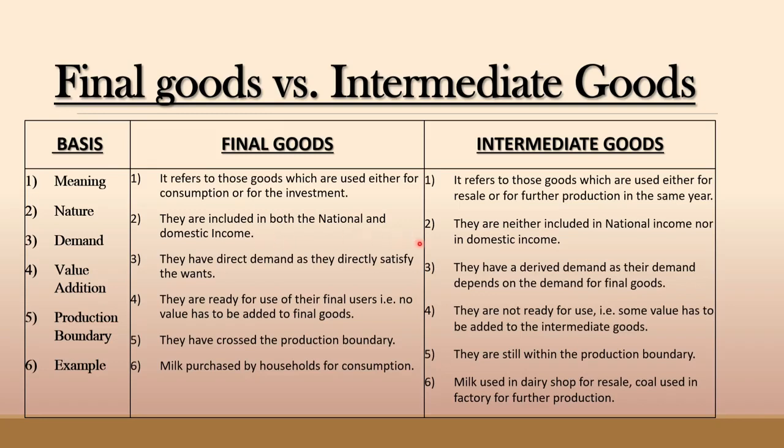But if we talk about intermediate goods, they are neither included in national income nor in domestic income. Next base is demand. In final goods, they have direct demand as they directly satisfy the wants, but intermediate goods have derived demand as their demand depends on the demand for final goods.